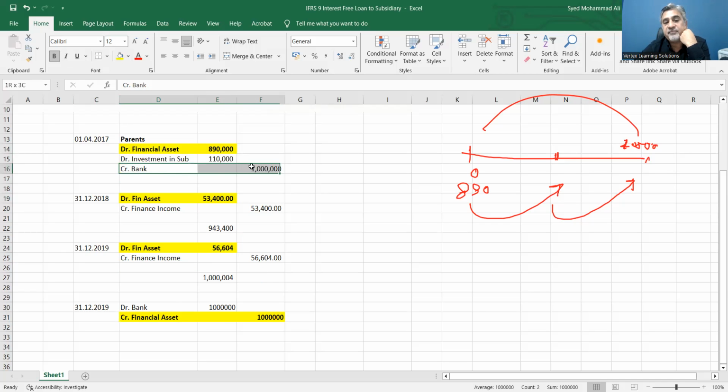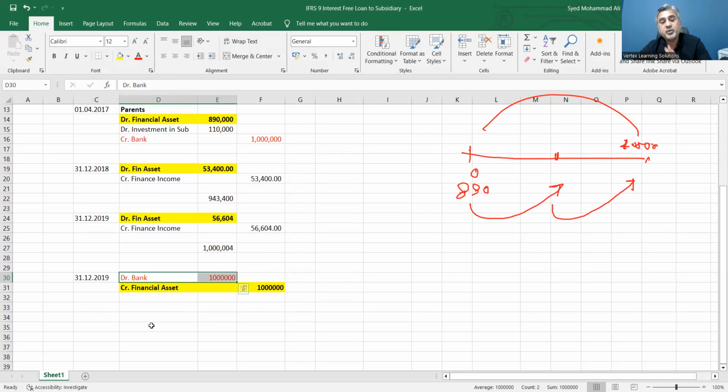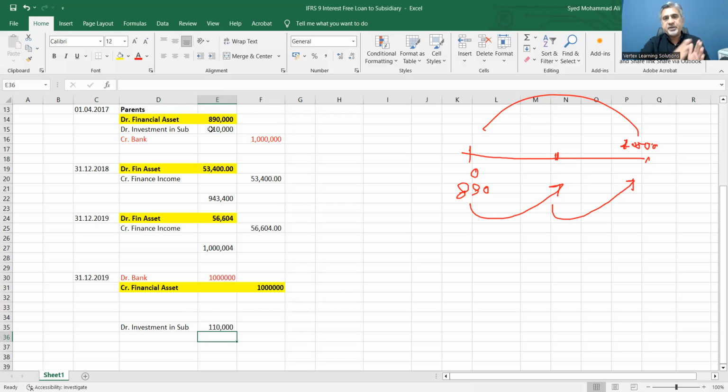Similarly, you had a bank from where you paid out money. It was credited 1 million. Now the bank is debited 1 million. So the bank is also equal. If you visualize the net effect of this transaction on your financial statements, it is a debit, because this is not reversed, to investment in subsidiary, which is 110,000.